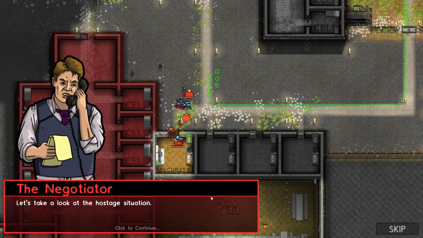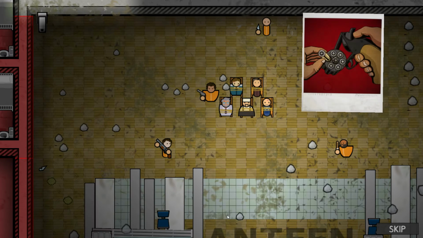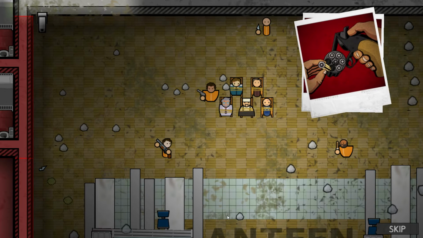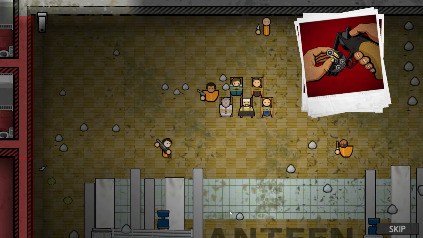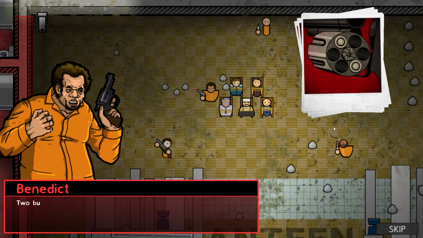Let's take a look at the hostage situation. Last chance to walk out of here, boss man. Ever play 2-ball tag? No, but I put my 2 balls in a... Never mind. Oh, crikey. 2 bullets. 4 empty chambers. Used to play this with jackrabbits who blow their heads clean off. But you'll work just the same.